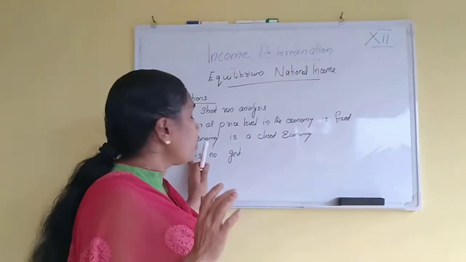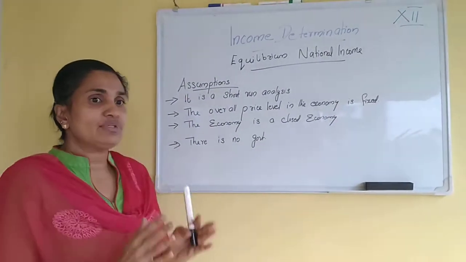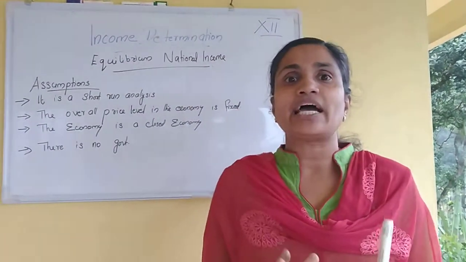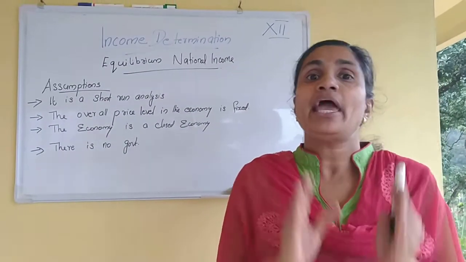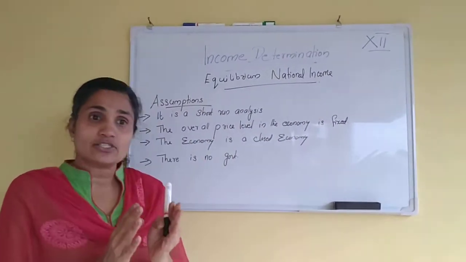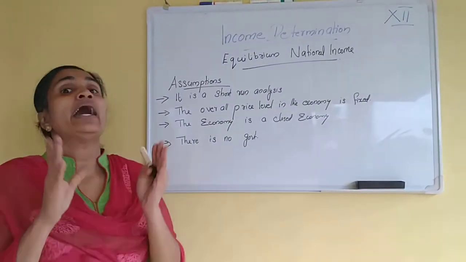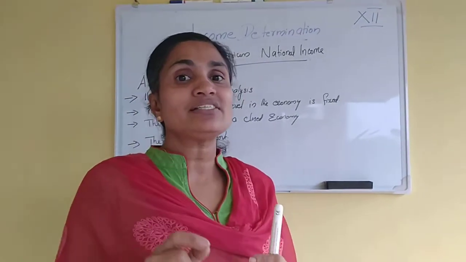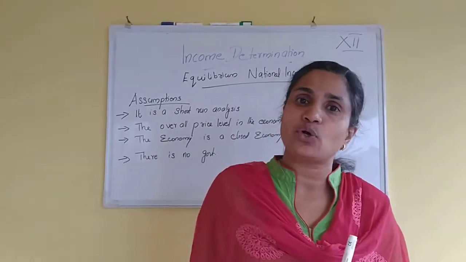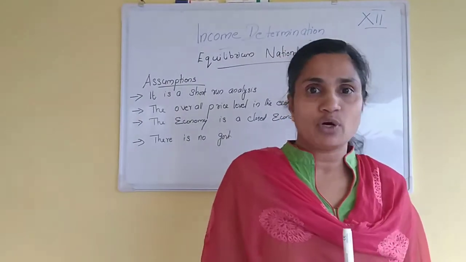So if there is an equilibrium level of national income, it means there is a closed economy, no government interventions, and it is a short-term analysis, not a long-term one, and the average price level in the economy is fixed. These are the assumptions of the equilibrium level of national income.